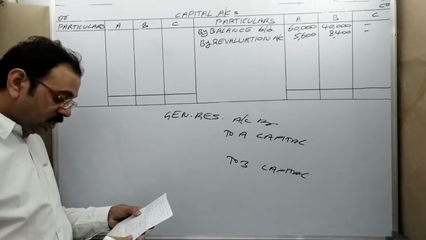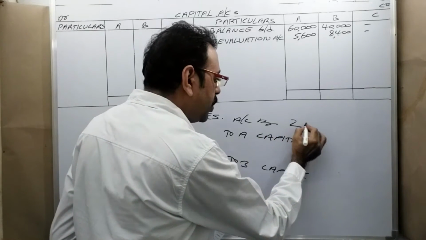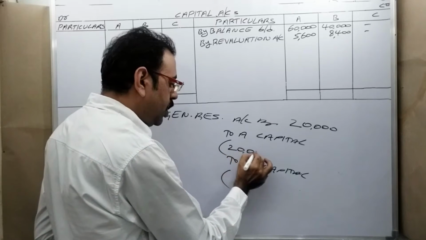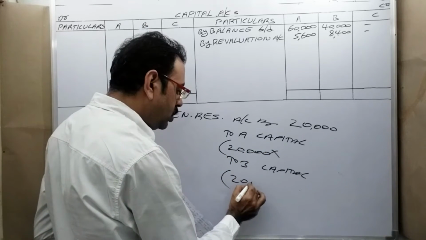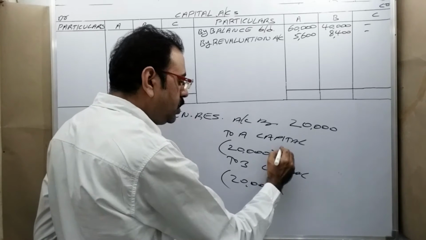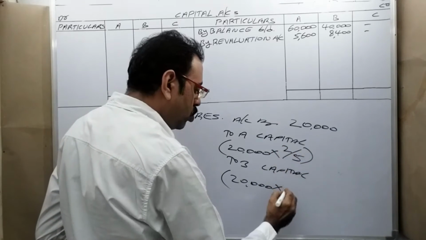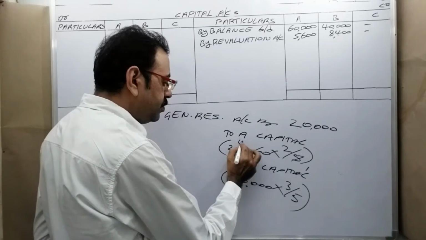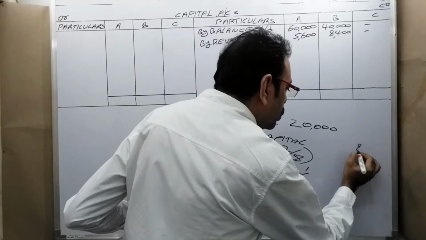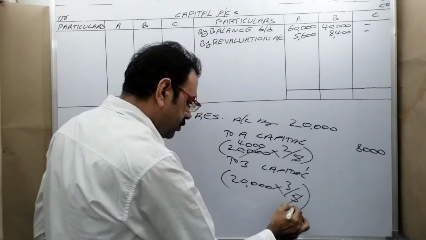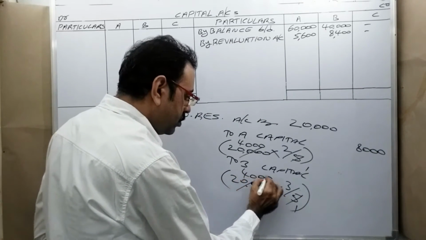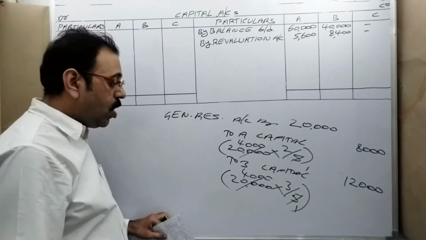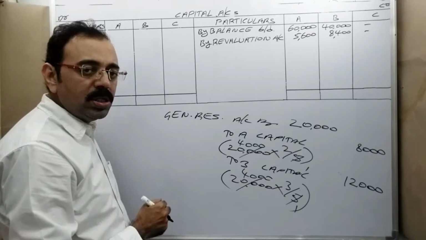General reserve amount is 20,000 rupees. In which ratio should we transfer? In old profit and loss ratio. That is 2:3 now. 2/5, 3/5. Then 8,000 rupees, 12,000 rupees. Now how to post this entry in capital accounts?